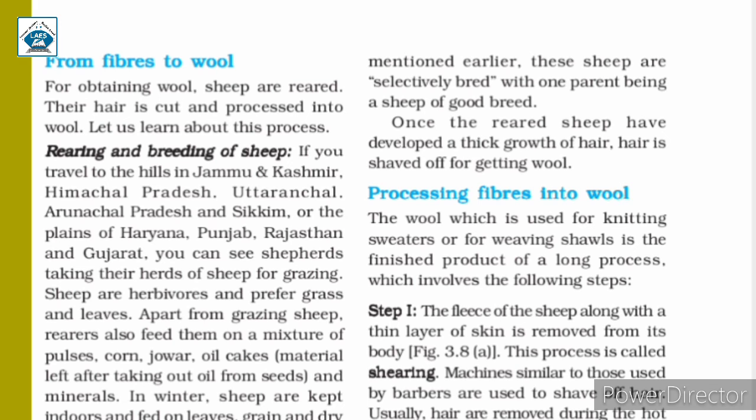These sheep are selectively bred. That means we have discussed this before, the topic of selective breeding. So they are bred by selecting parents of good breed. They have at least one parent which has a good breed. In this way, the hair of the sheep is of good quality. Then the hair of the sheep is shaved off for getting wool once it has developed a thick growth of hair. We will discuss processing fibers into wool in the next class.